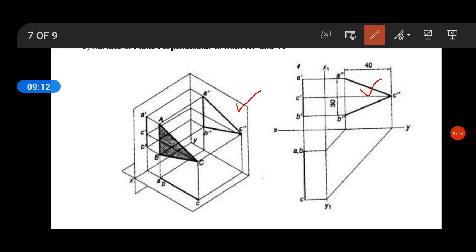You can see the true shape when the plane is perpendicular to both the planes, that is VP and HP. When it is perpendicular to both the planes, then we can see the true shape in the side view, or we can call it the profile plane.